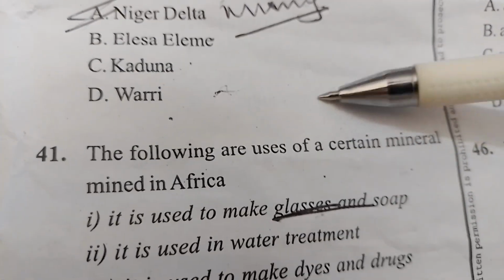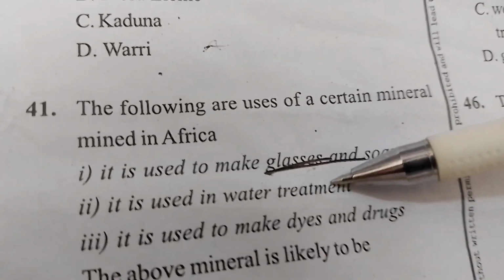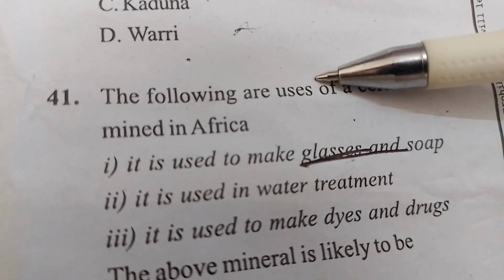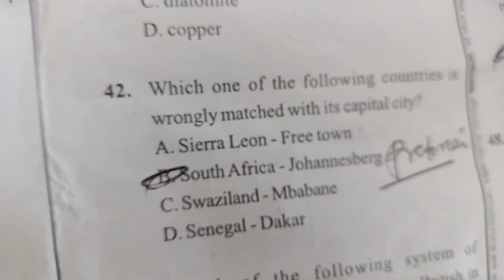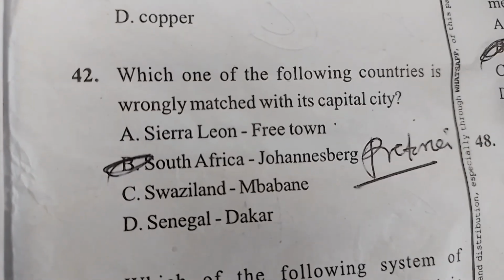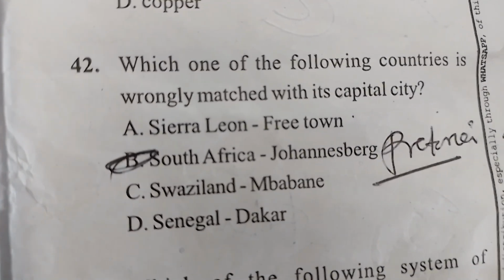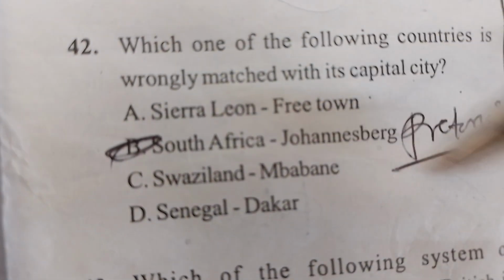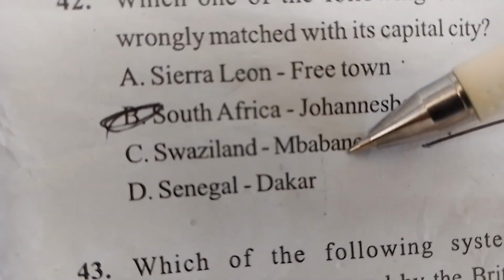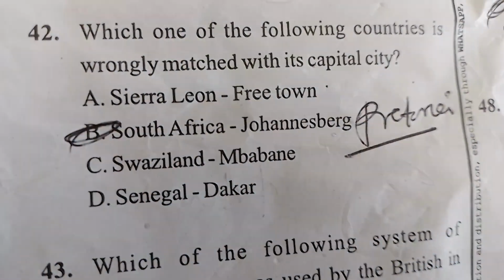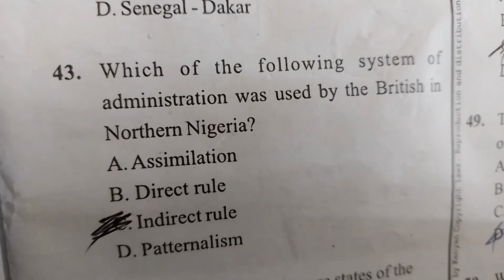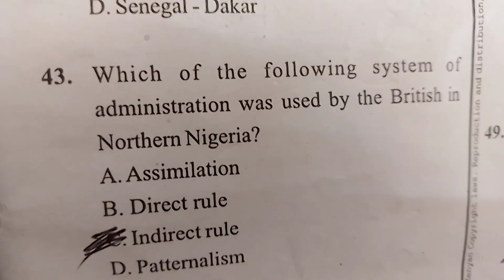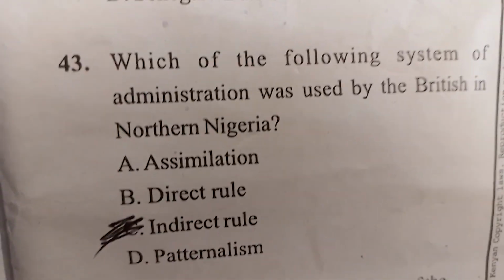The following are uses of a certain mineral used to make glasses. Once you see glasses and soap, this is soda ash. It goes to soda ash automatically. Which capital city is wrongly matched? Sierra Leone, we have Freetown. South Africa, we have Pretoria. Swaziland, Mbabane. Senegal, Dakar. The last question: which of the following systems of administration was used by the British in Nigeria? We had what you call indirect rule.